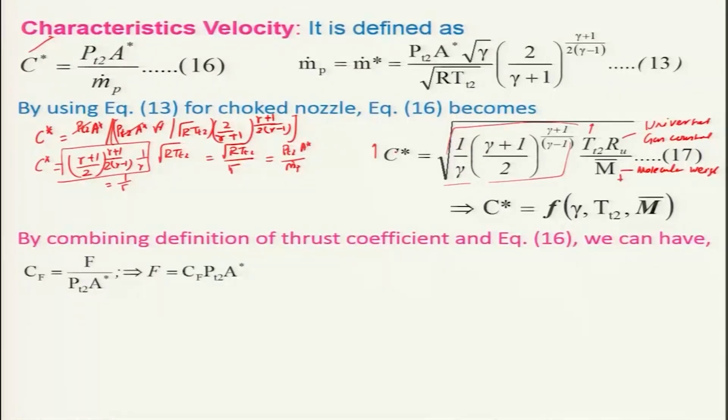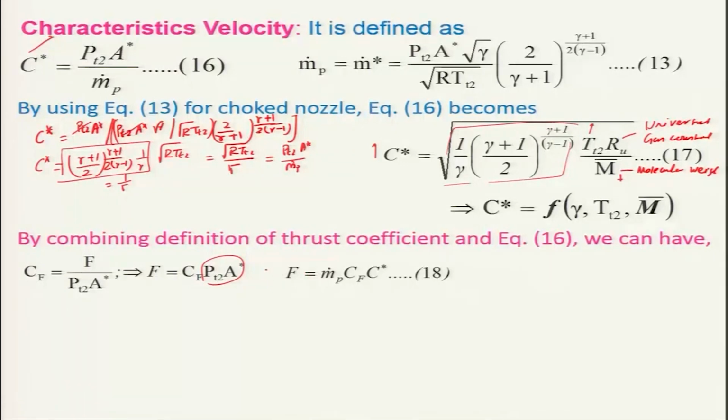If you look at the CF, we know by definition it is F by PT2 A star, from which we can derive that thrust is equal to CF PT2 A star. From equation 16, we can write that PT2 A star is nothing but C star m dot P. That means by knowing the thrust coefficient, the characteristic velocity, and the propellant flow rate of a rocket engine, we can find out the thrust.